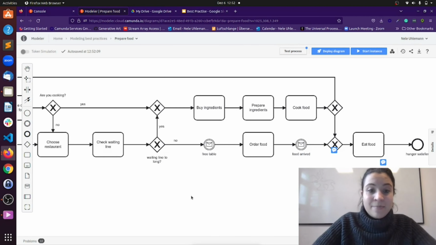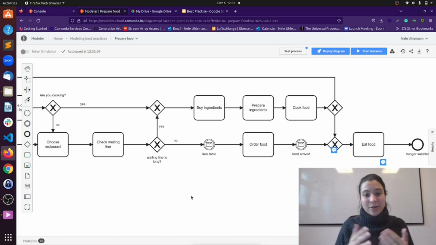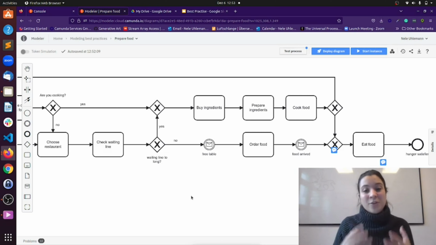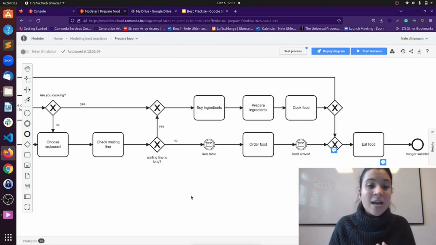And I could do that quite quickly because I modeled the process initially and I know what I wanted to do here. But if you have no idea what I wanted to express, it can get quite tricky and there is a lot of room for interpretation. And we don't want to give that room if we want to create readable process models because they should be clear.